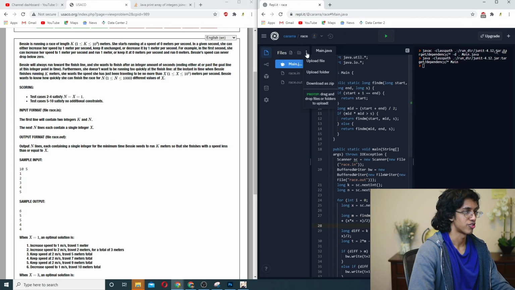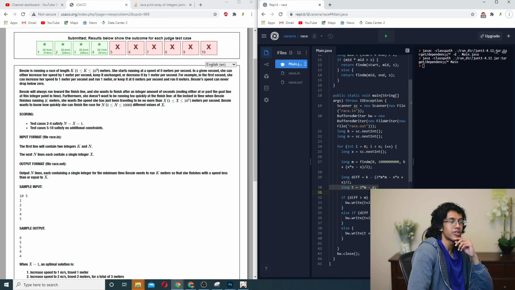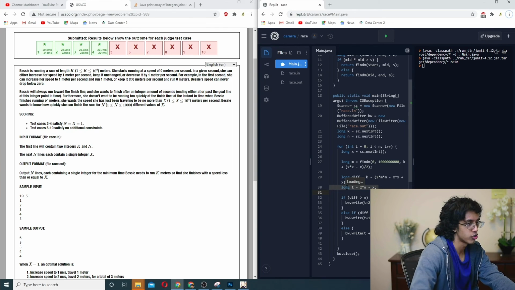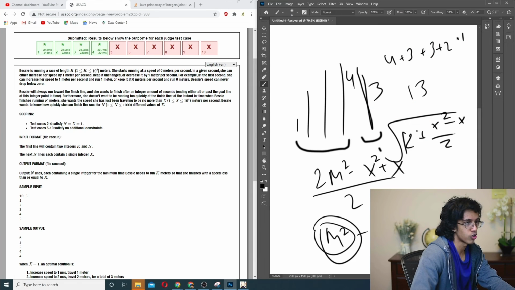Okay, there must be an edge case, right? Where does this not work? Basically, we had to handle cases where we don't have to go up above.